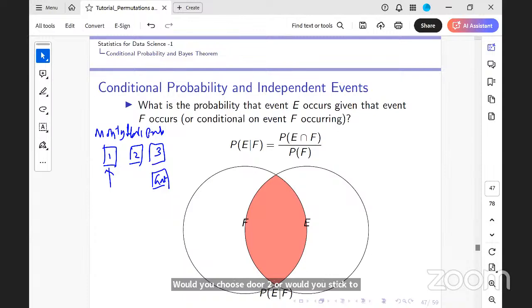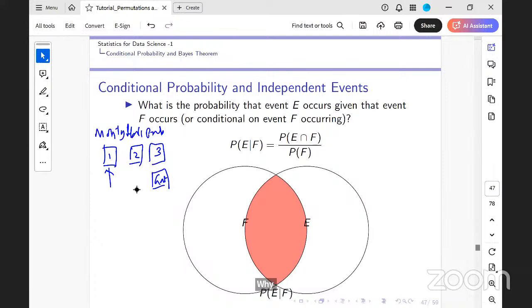Stick to door 1. Is the question clear? You'll stick to 1. How many of you will stick to 1? How many of you will change the decision? Ma'am, probability is the same for both, right? Why? That is the thing.